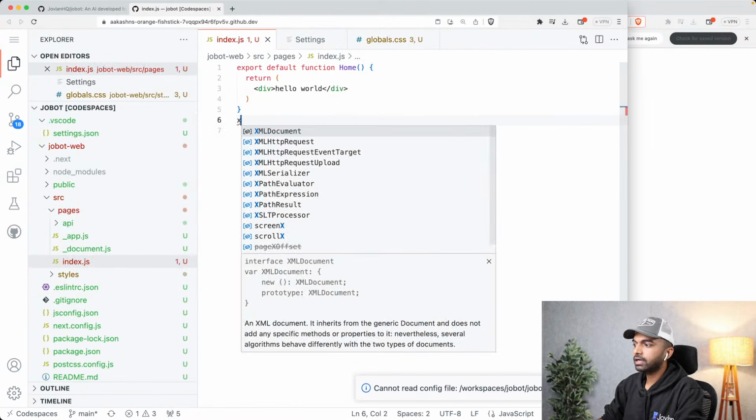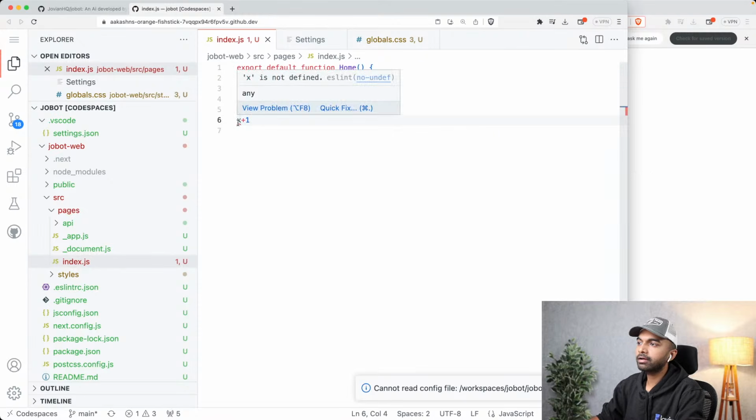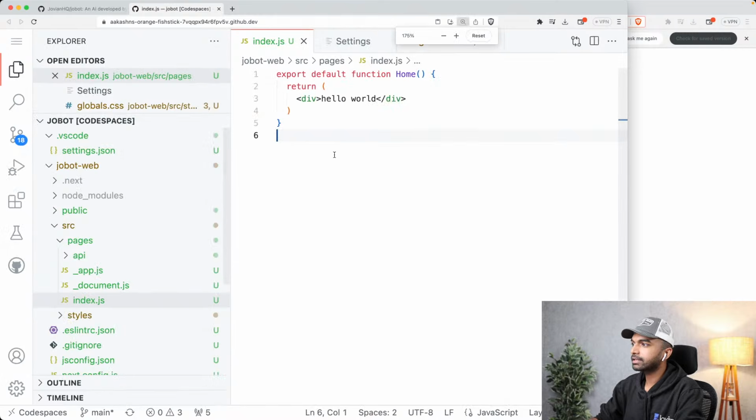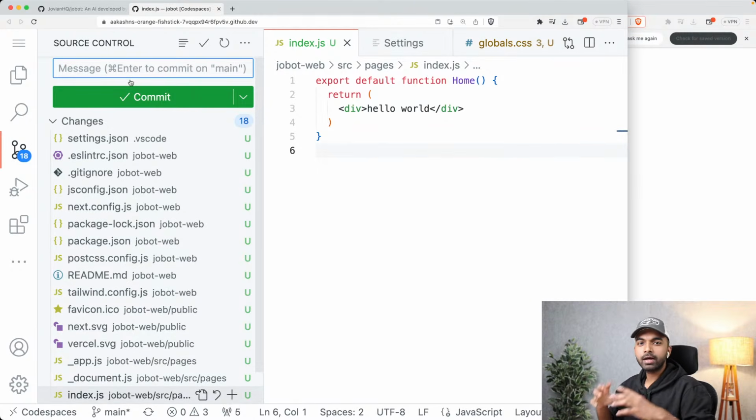But now the benefit is I can just do something like this, x plus 1, and it's going to give me an error that x is not defined. Okay, and that's going to just make our coding a lot easier. That's why I wanted to go through this additional step of making sure that we are setting up ESLint properly. Okay, so now at this point we have done the basic project setup.